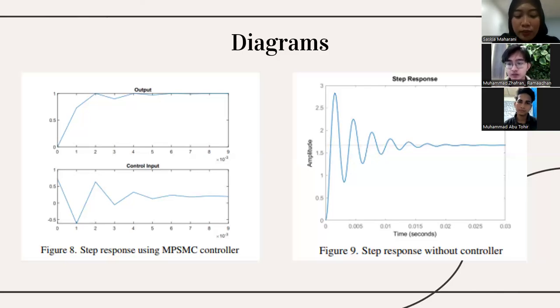This underdamped behavior results in a long settling time and significant steady-state error, eventually settling at 1.7. In contrast, the system with the MPSMC controller performs significantly better, with minimal overshoot and near-perfect accuracy, validating the superiority of the proposed control strategy.